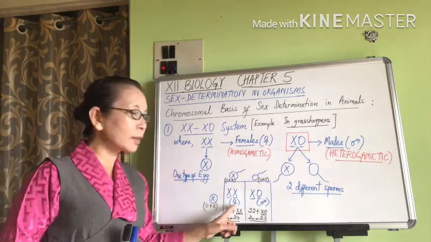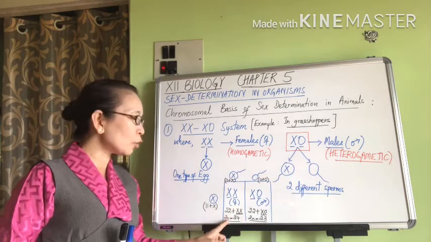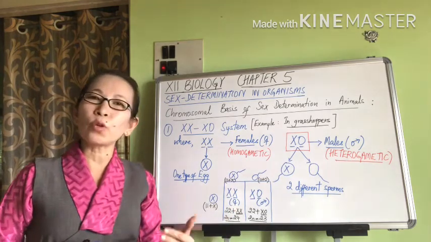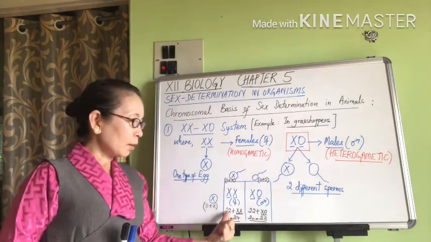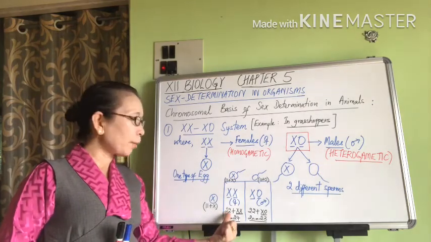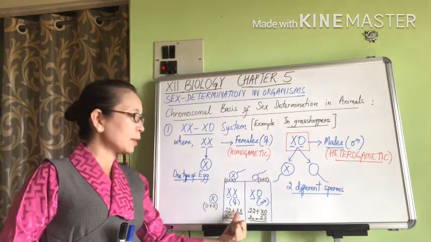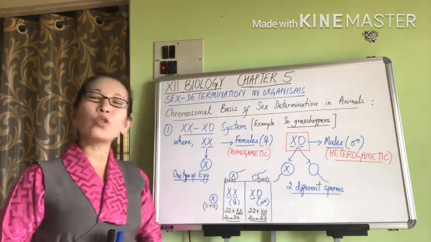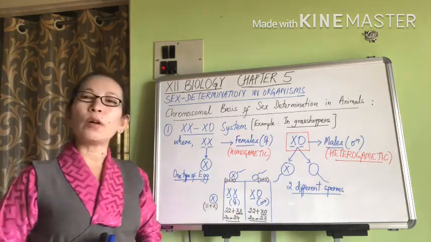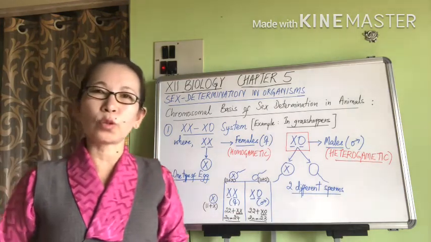And this would result in a female having 2n equal to 24 chromosomes, or it is going to be forming 11 pairs of autosomes plus 2 X chromosomes. So 11 pairs plus 2 is going to be 24, or 12 pairs of chromosomes.